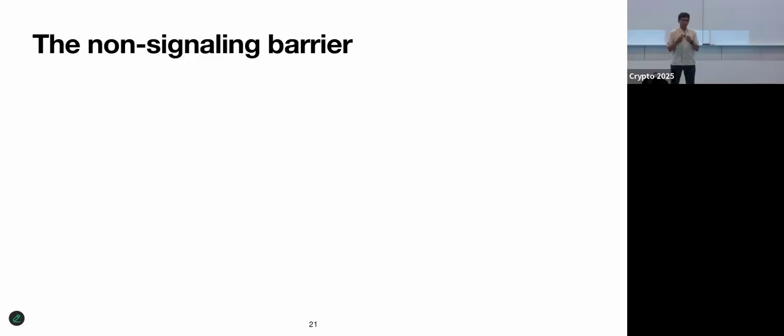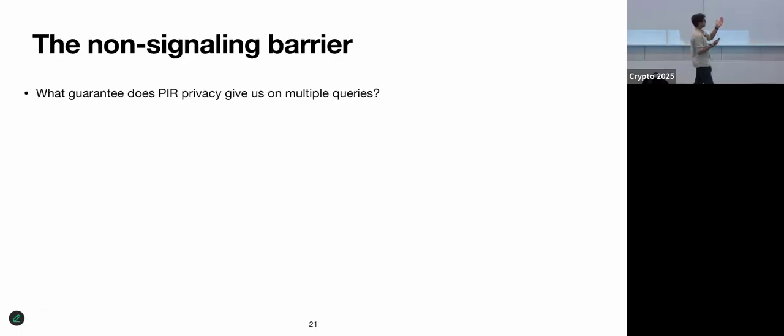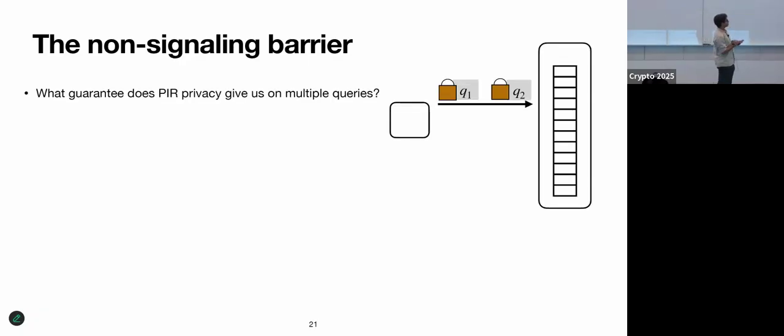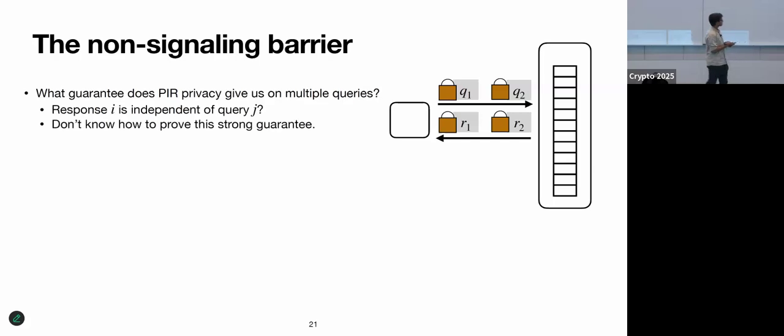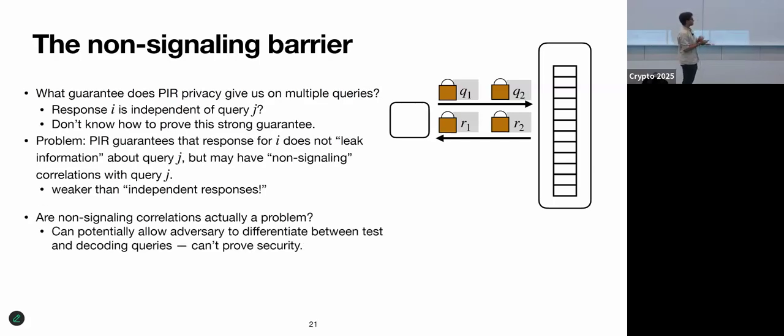Okay, it turns out that the adversary, at least in theory, could in some sense use this. All PIR guarantees us is that the server learns nothing about the query, but it's possible that the server could try to correlate the responses with each other, in some kind of funky way.